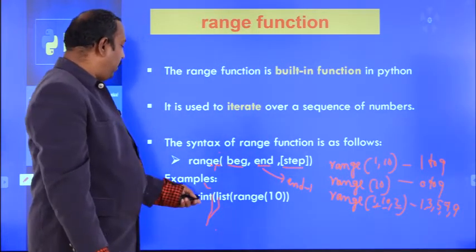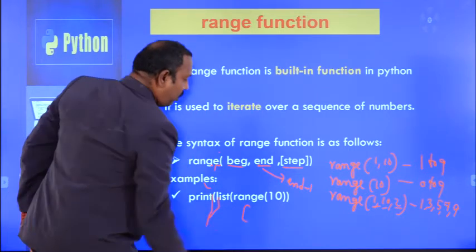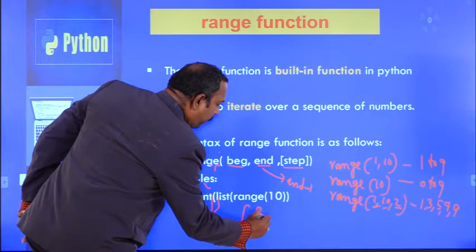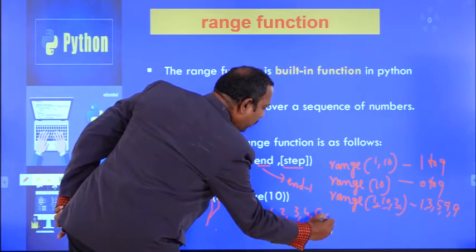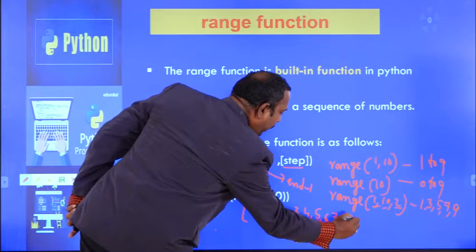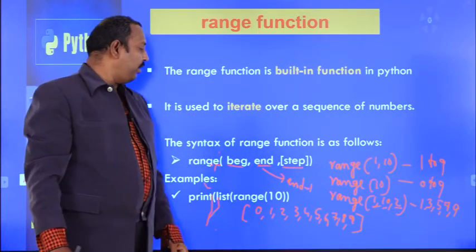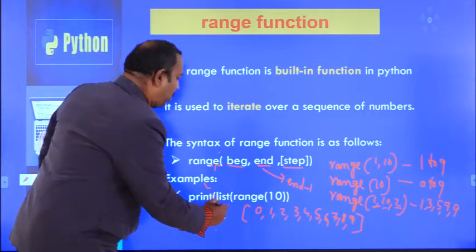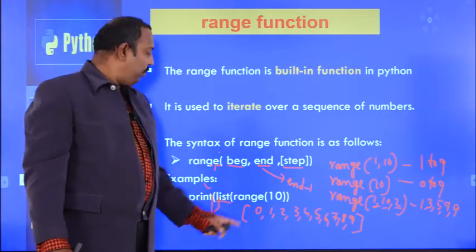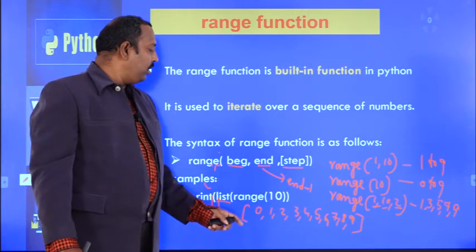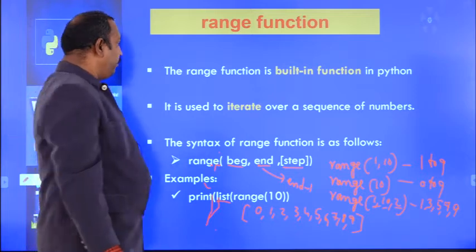For example, print list of range 10. Range 10 means 0, 1, 2, 3, 4, 5, 6, 7, 8, 9. You will get the list here. Print list of range of 10, because list is a function, it will return the list value. Instead of range 10, which means 0 to 9, you will get the list value. Okay.